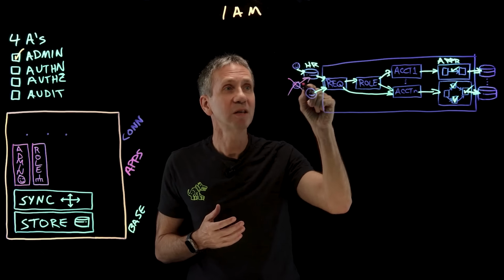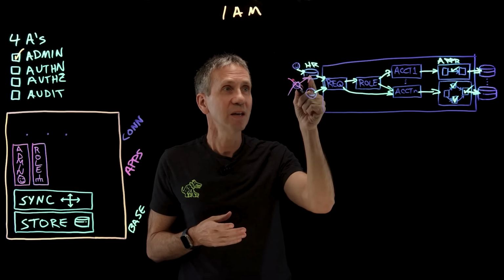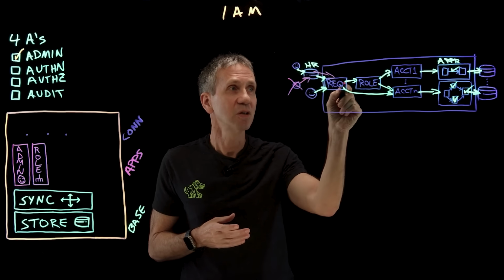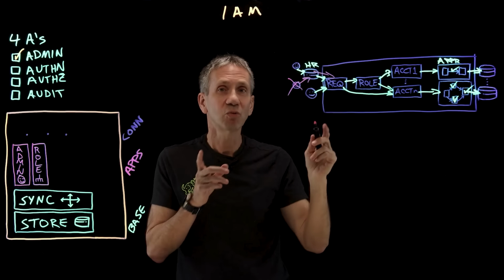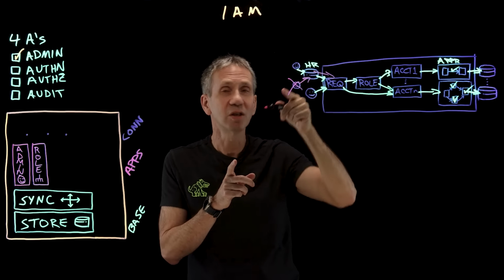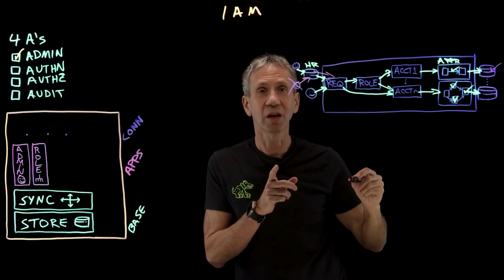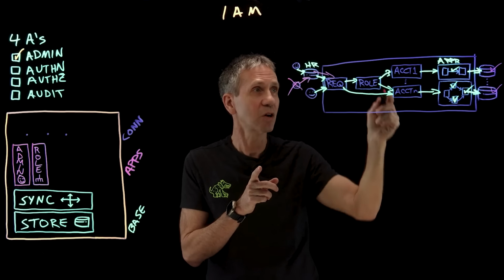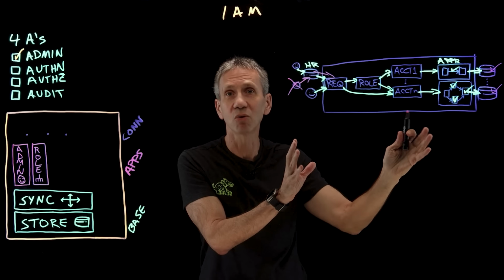So that will indicate in the HR system this person is no longer employed here, and that will send a request into our identity governance system, which will know all of the accounts that this user has. It will know that we created an account for this guy here and here because this was the system that created it. It's the one system of record that knows all of that.